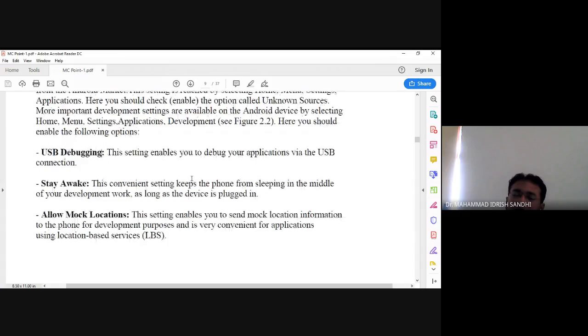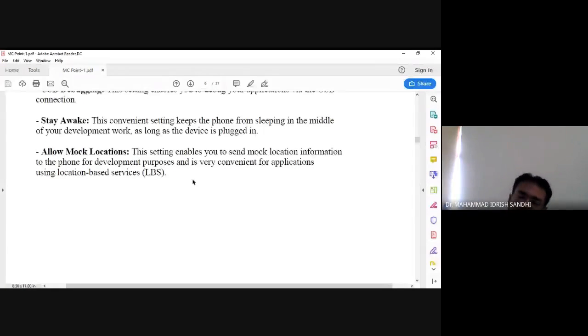And the third is allow mock location. Location is nothing but your latitude and longitude, akshans and rekhans in Gujarati, which shows your current location where you are by using the global positioning system, that is GPS.